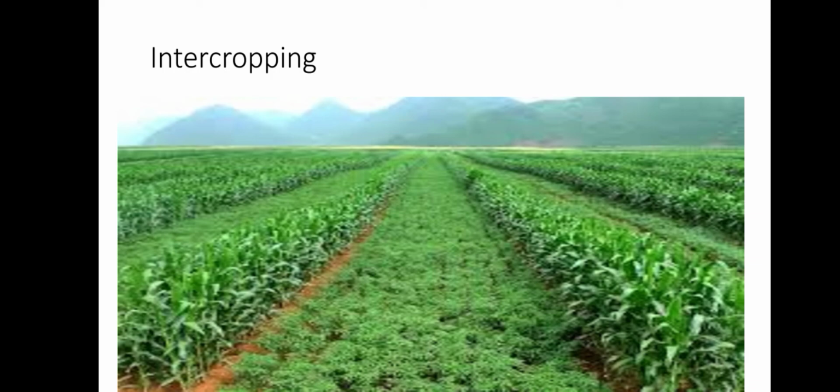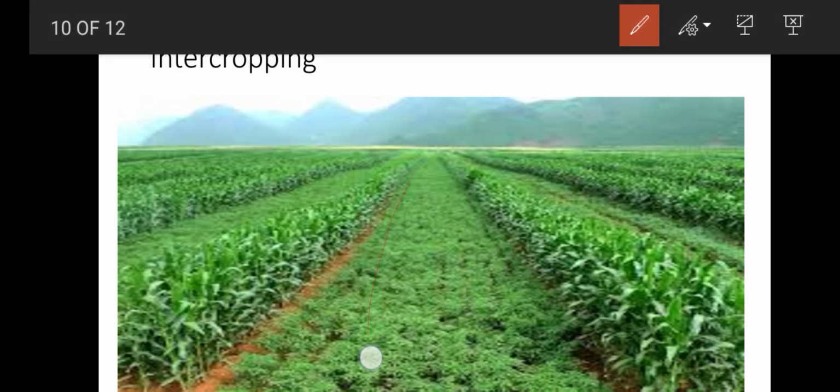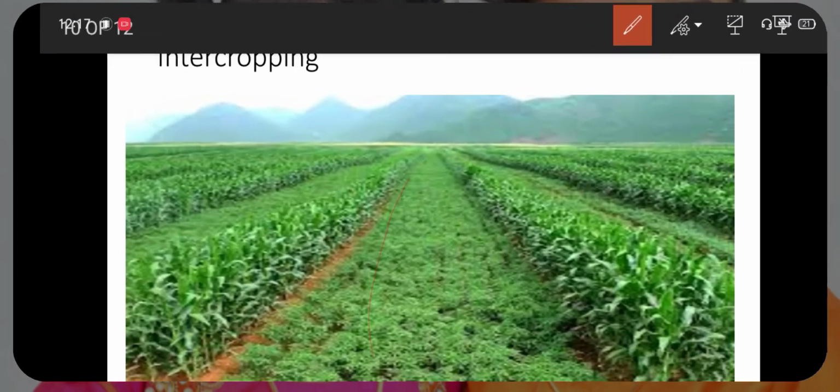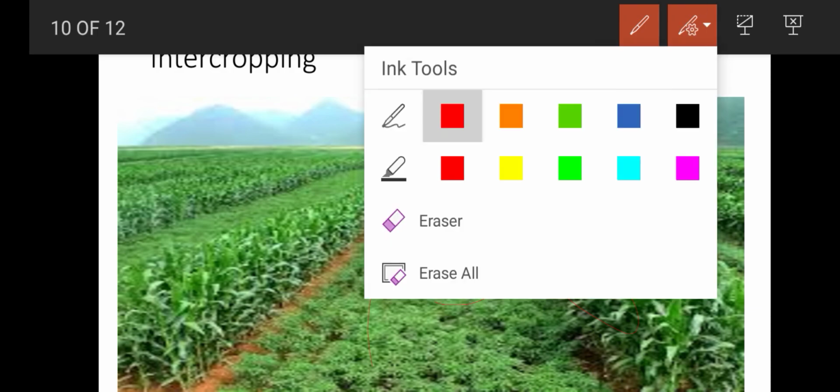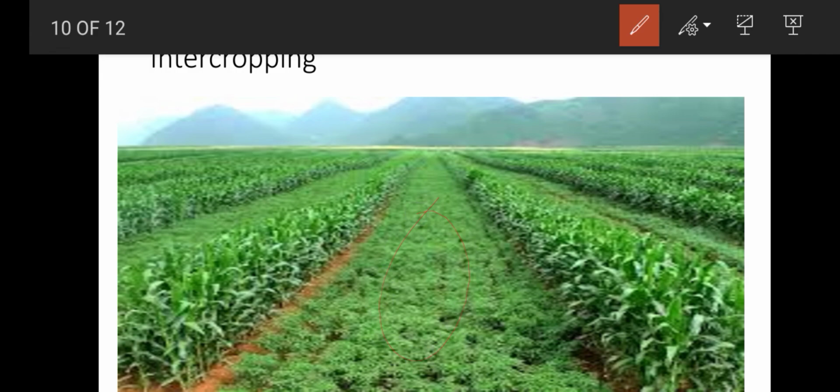So the fifth method is intercropping. What does intercropping mean? See here, in this row they have planted a different crop, and again in this row a different crop, and again in alternate rows they have planted a different crop. Why are they doing this? To prevent the soil from being washed away by rain. For example, this crop is going to be harvested in March, and this crop is harvested in January, so that we are able to protect the soil during the rain wash.